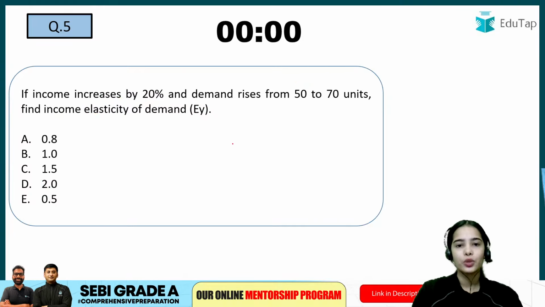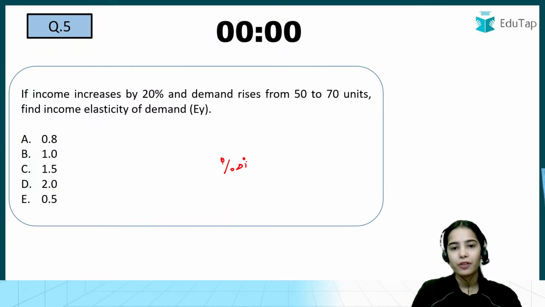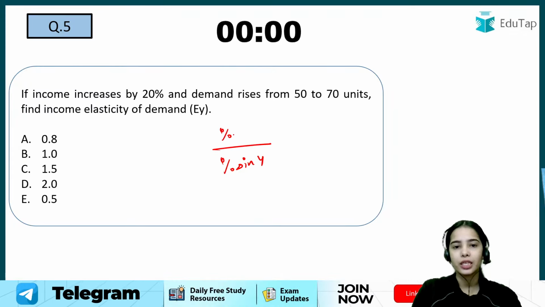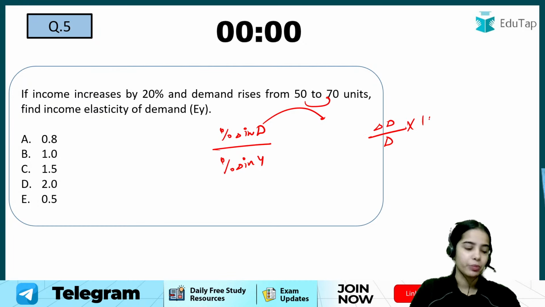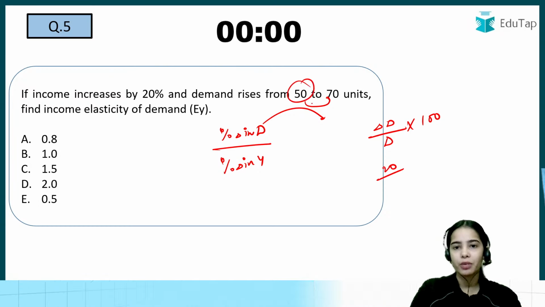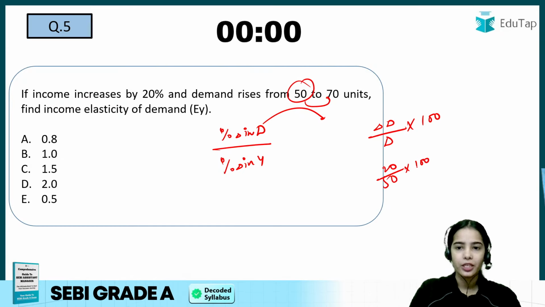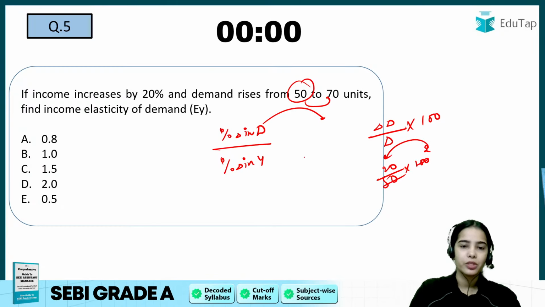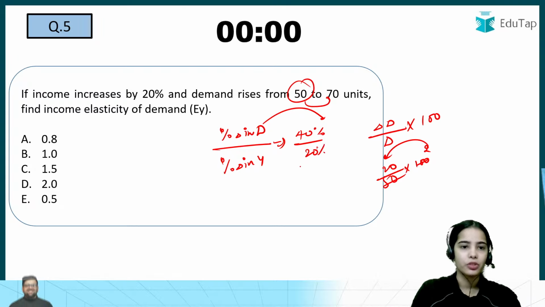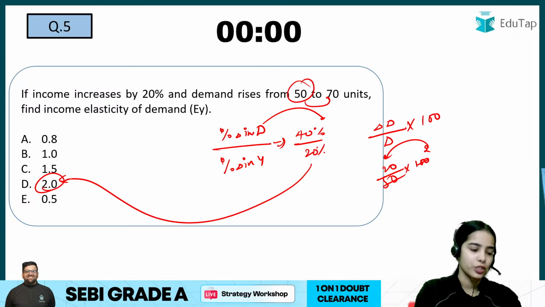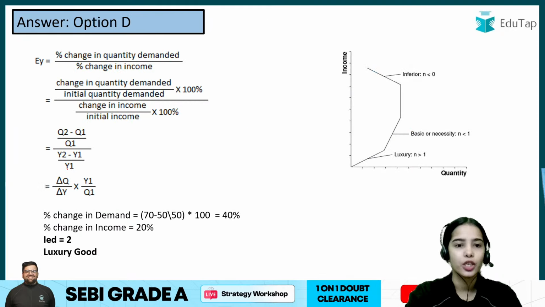Basically, with the percentage change in income, there is a percentage change in demand. Percentage change in demand means change in demand divided by original demand multiplied by 100. So change in demand is 20 divided by original demand of 50 multiplied by 100. That is 40%. So percentage change in demand is 40%. Percentage change in income is 20%. So the income elasticity of demand is 2.